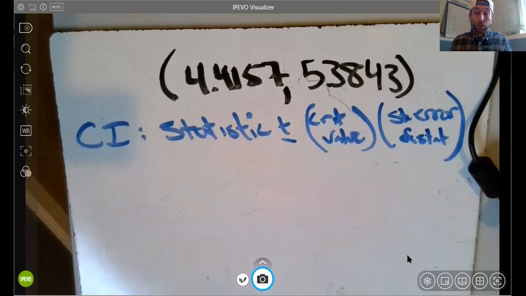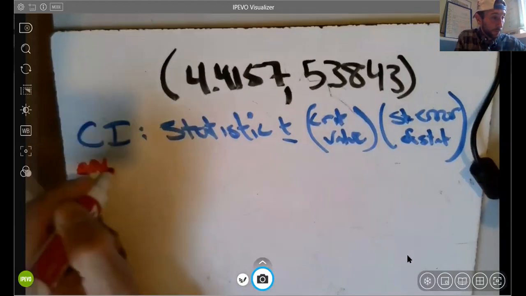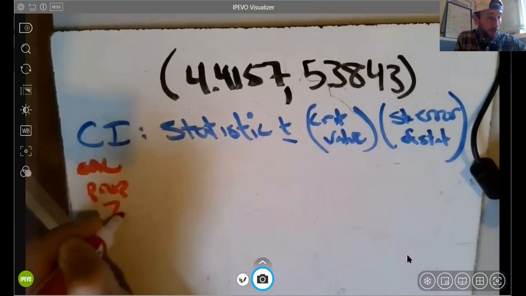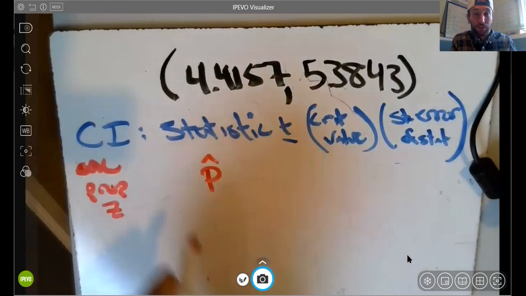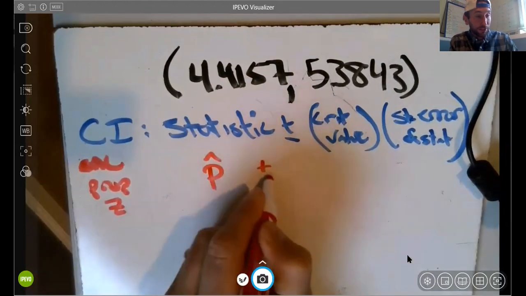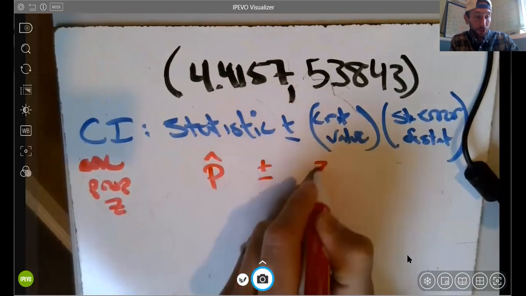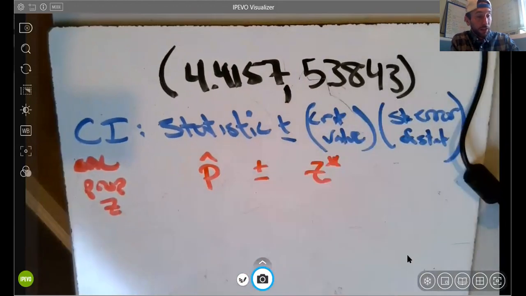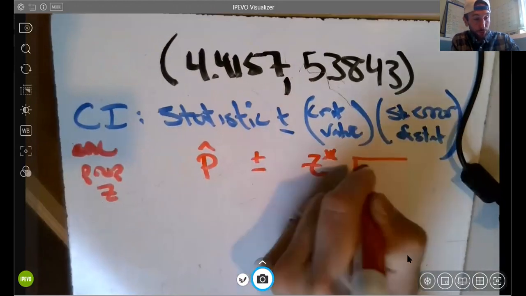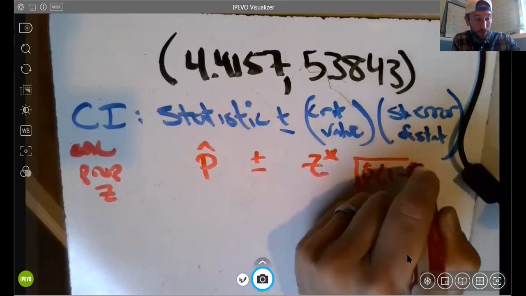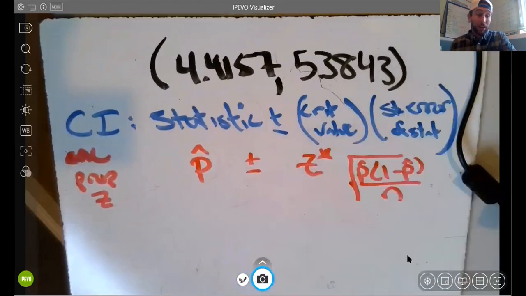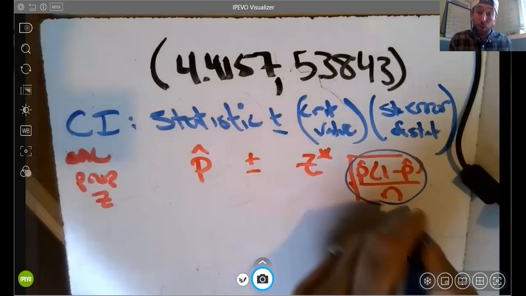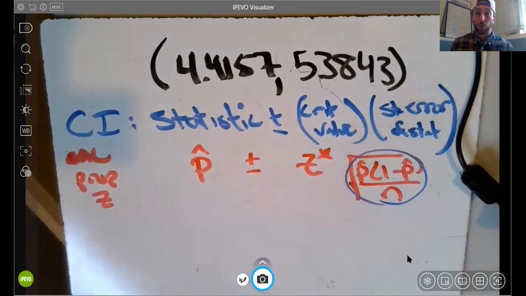So in the past, with a one prop Z interval, our sample statistic was our sample percentage p hat, plus or minus a Z star because we were working with a normal distribution. And then this was that formula: square root of p hat times 1 minus p hat, all over n. And remember that this formula is also given on the formula sheet. So you don't really have to memorize anything if you know what this all means.